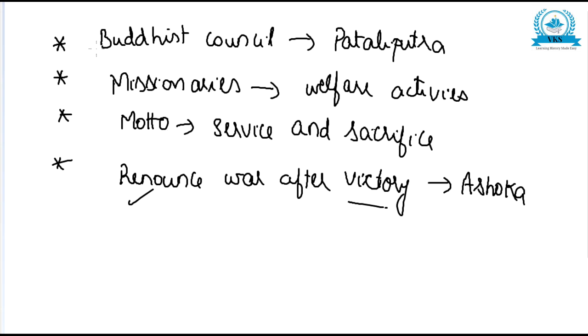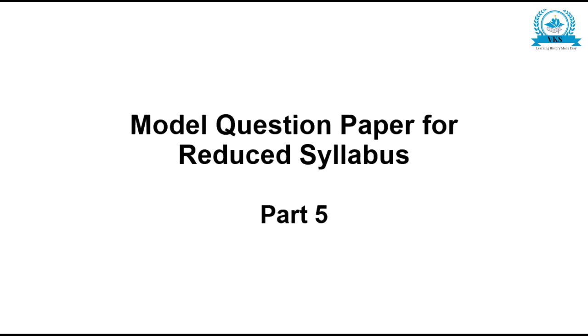So Ashoka organized a Buddhist council at Pataliputra. He also sent missionaries to preach Buddhism and to do welfare activities. His motto was service and sacrifice, and Ashoka was the only king in history to renounce war even after victory. So all these are the achievements of Ashoka. These are the points which you should write when a 10-mark essay question is asked about the life and achievements of Ashoka. Now let us see the points once more.